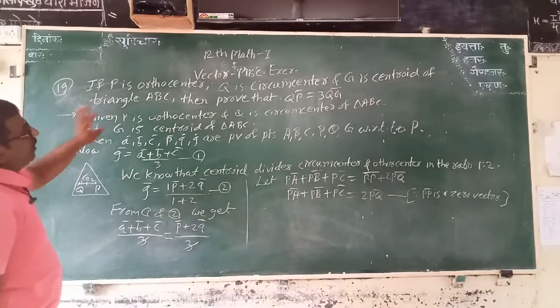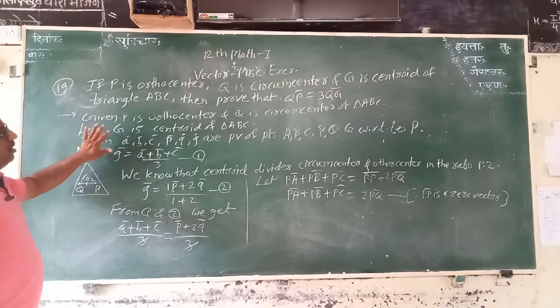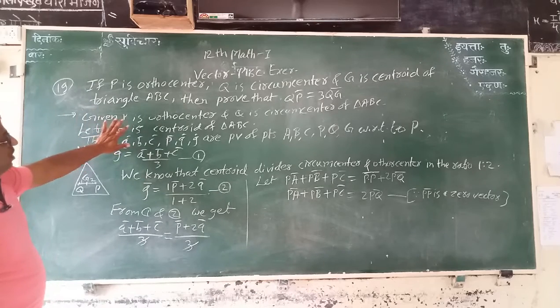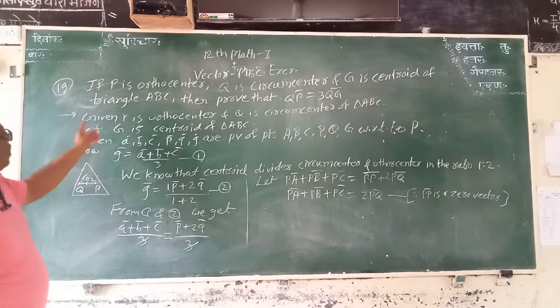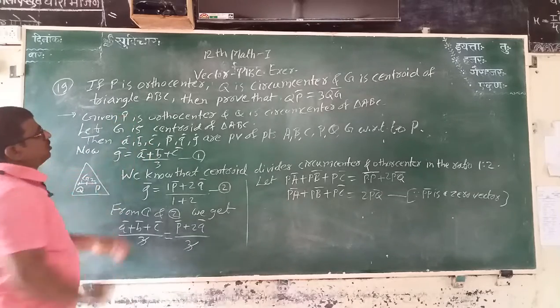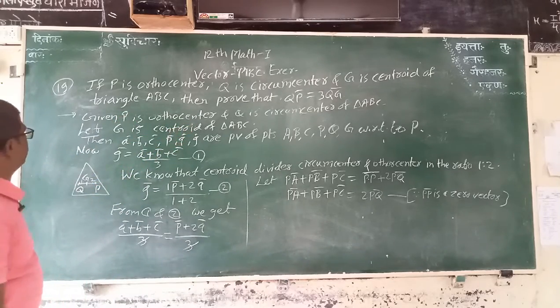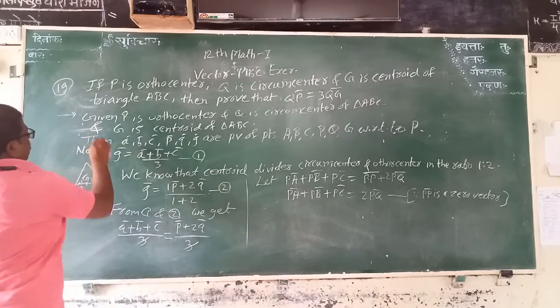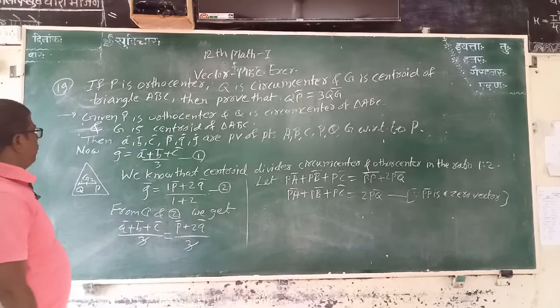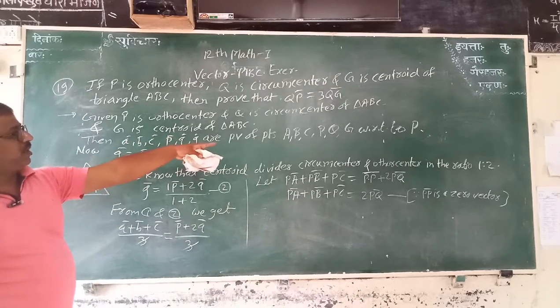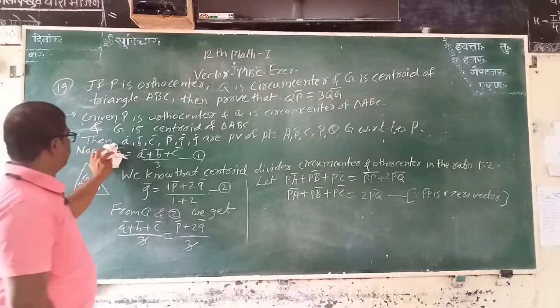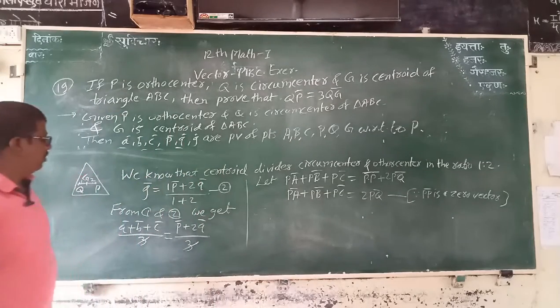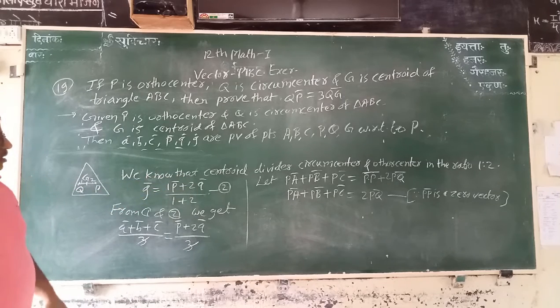Here, question number 19 is same as question number 18. Therefore, we take the same answer. Here, given P is orthocenter, Q is circumcenter, and G is centroid of triangle ABC. Then all these are position vectors of these points. Now, here we know that the centroid divides circumcenter and orthocenter in the ratio 1 is to 2.